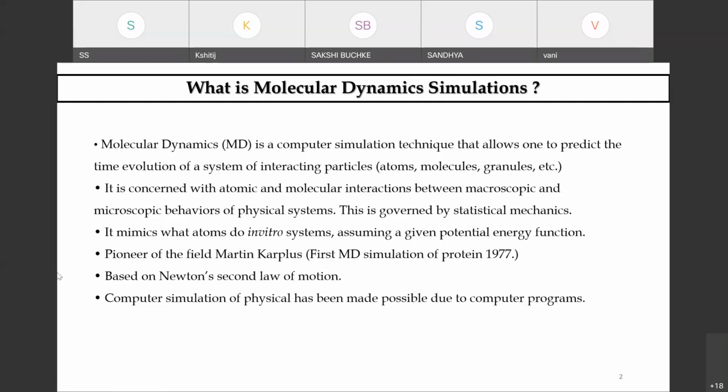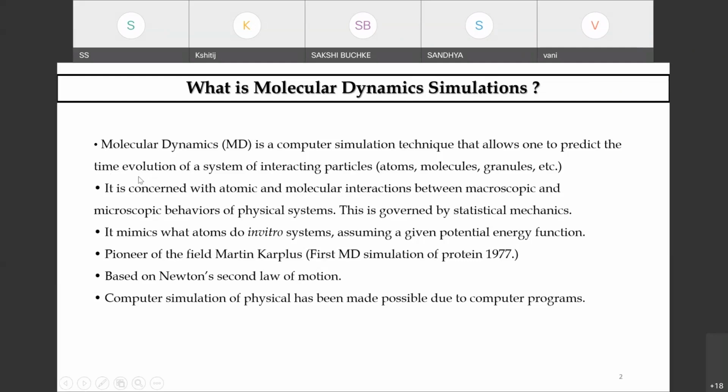A force field is used to estimate the forces between your interacting atoms and molecules chosen for study. During MD simulation, the integration of Newton's laws of motion takes care of the successive configurations of the evolving system, and that is what is written here.